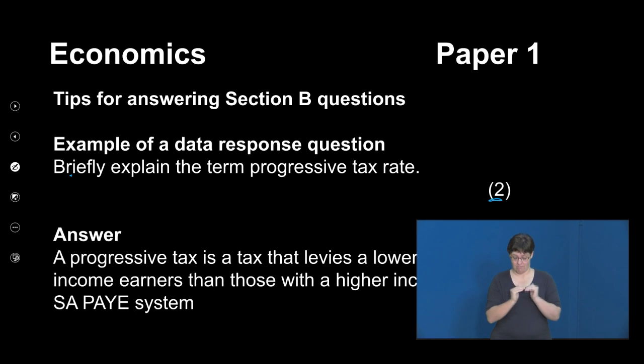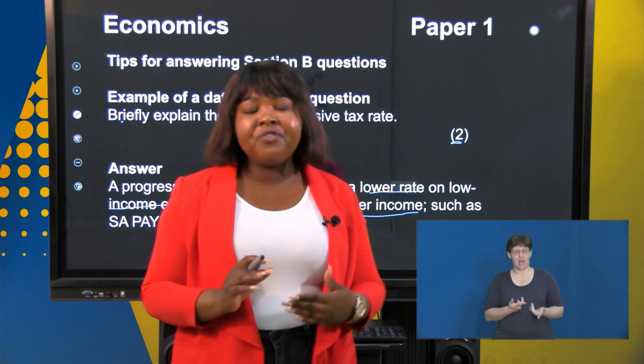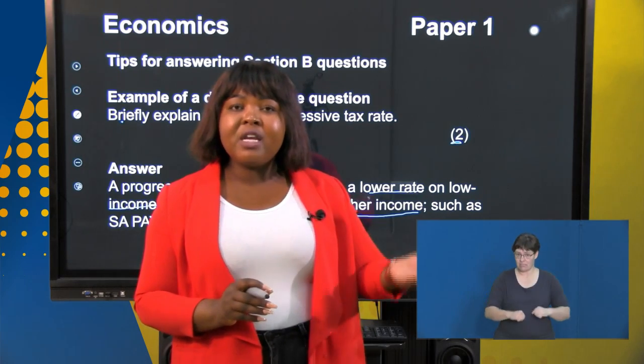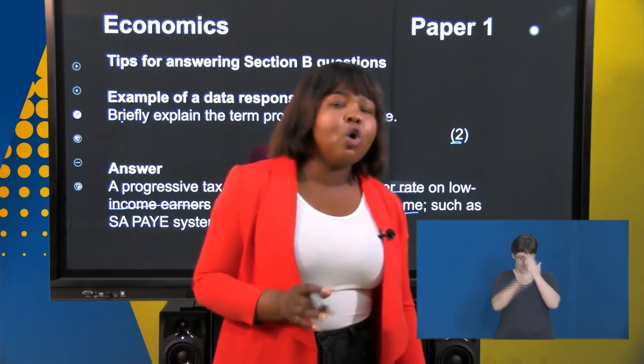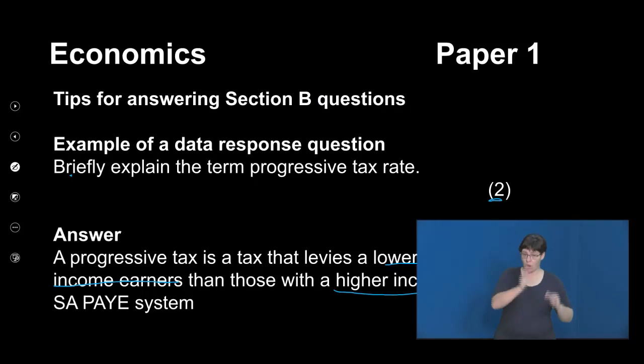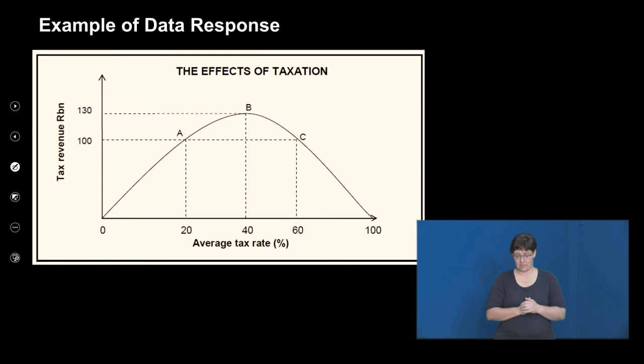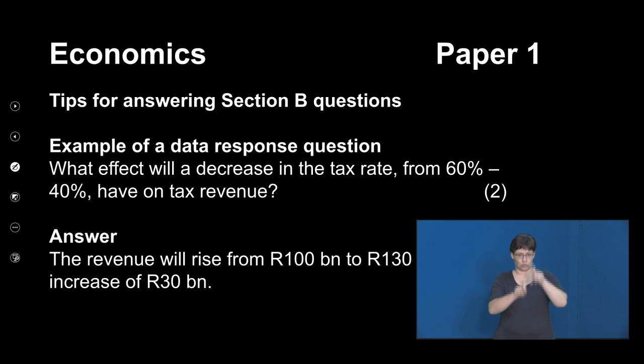The answer to this would be: a progressive tax rate is a tax that levies a lower rate on low income earners than those with a higher income. So basically, what are we saying? We are saying under a progressive tax system, high income earners are taxed more than lower income earners, right? We are still continuing with our scaffolding of questions.